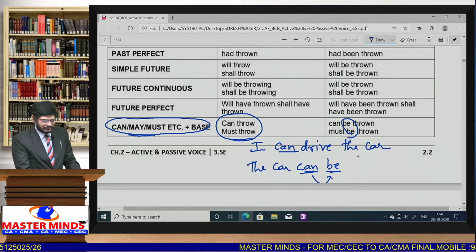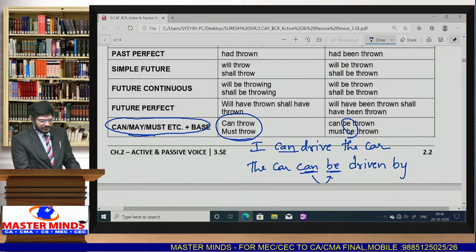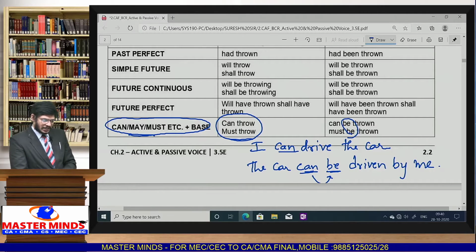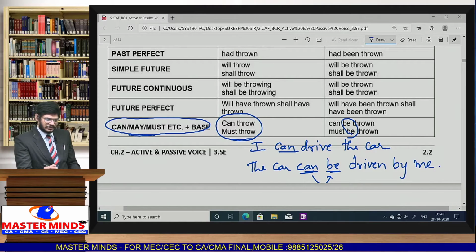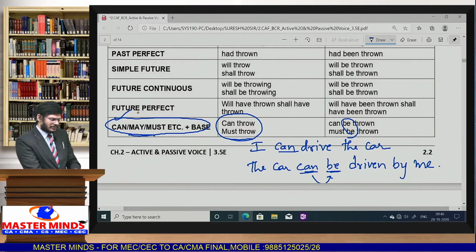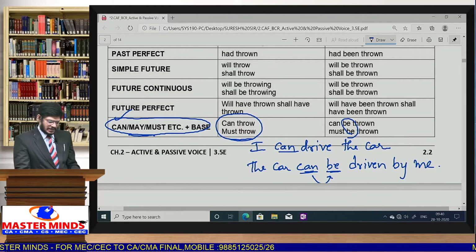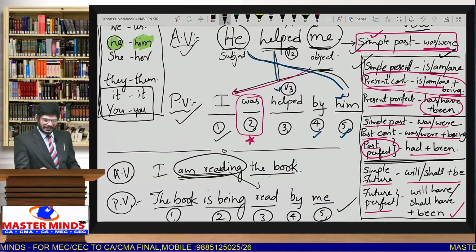The car can be, drive V3 form, driven by, fourth step, I changes into me. That is the last step. Got the point? So I can drive the car, the car can be driven by me. So like that we can take. So whenever can, may, must, such sentences are given, we have to write answers like this. We'll take one more example.